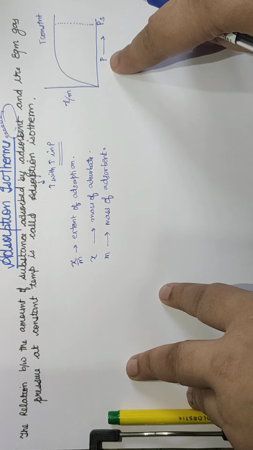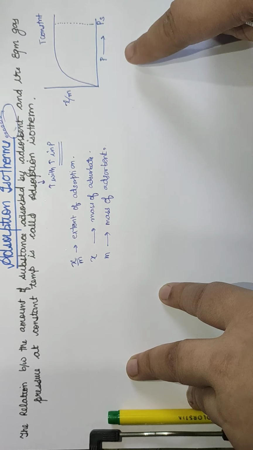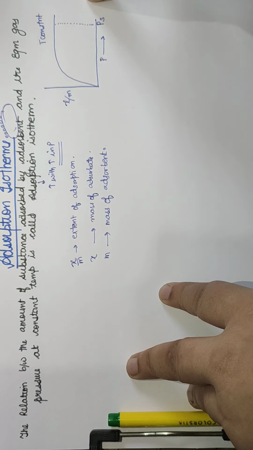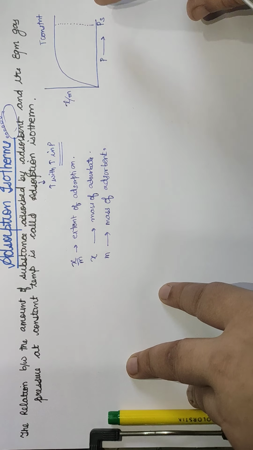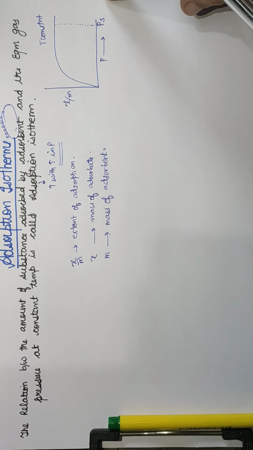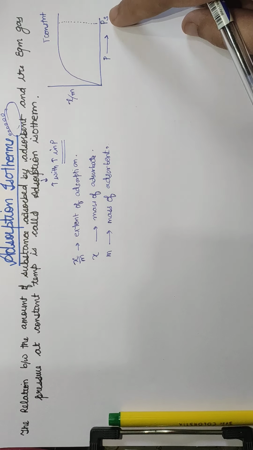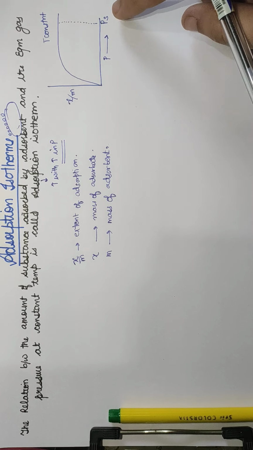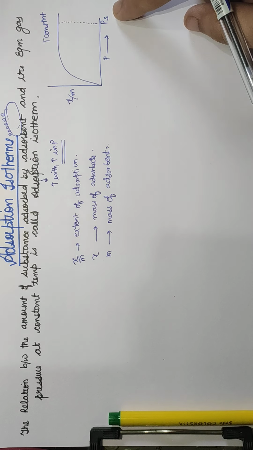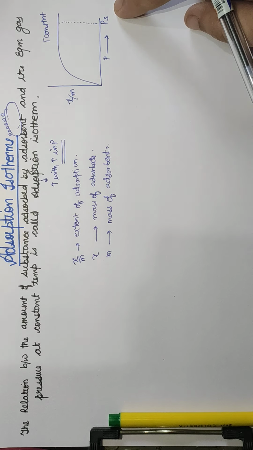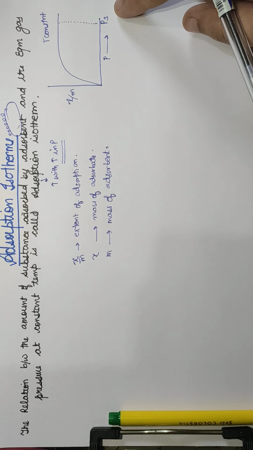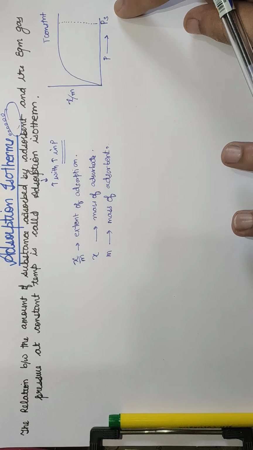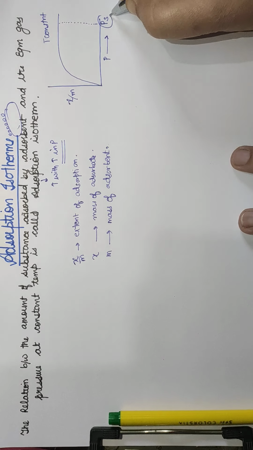So if I increase the pressure, the extent of adsorption is going to increase and it will reach a point when adsorption will stop because the surface would be wholly occupied, and that is called saturated pressure. At this pressure, that is Ps, the amount of gas adsorbed becomes equal to the amount of gas desorbed, because these are reversible processes, so the extent of adsorption becomes constant even though the pressure is increased. However much I increase the pressure, there won't be any effect on the adsorption rate. So this state is called saturated pressure.